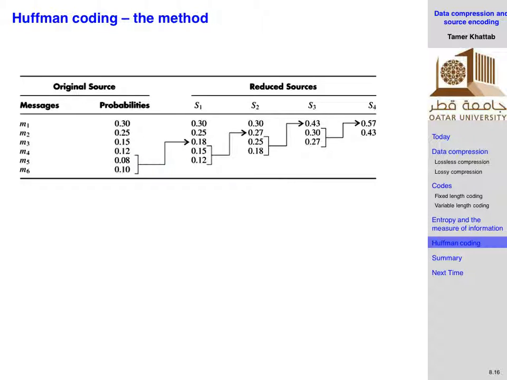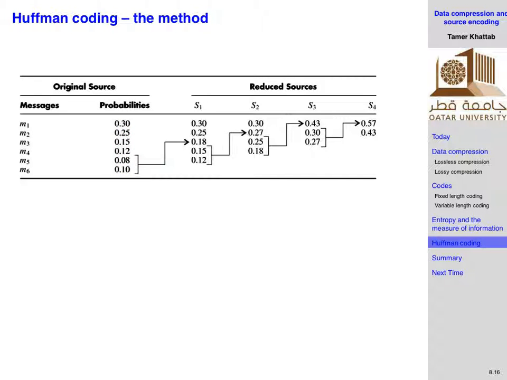So now the Huffman method, the method designed by Huffman, such that you can convert a source into a very compressed format, in many cases the optimal compressed format, is discussed in this slide and the slide, a couple of slides after. Okay? So assume that you have a source which has certain messages, M1, M2, up to M6. Okay? And these are the probabilities of your messages. Okay? So here we show the probabilities of the messages, right?